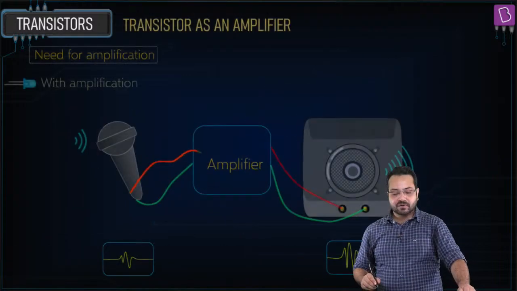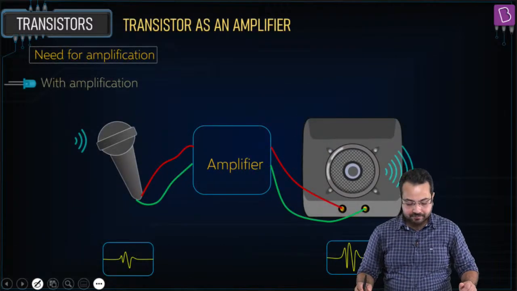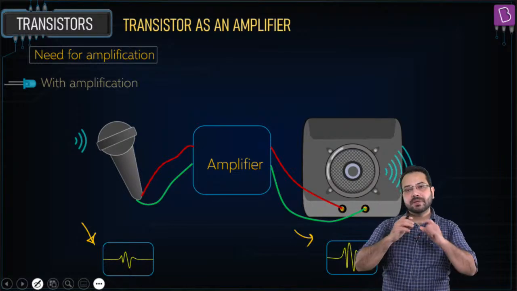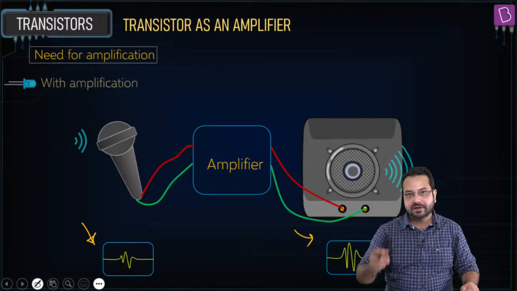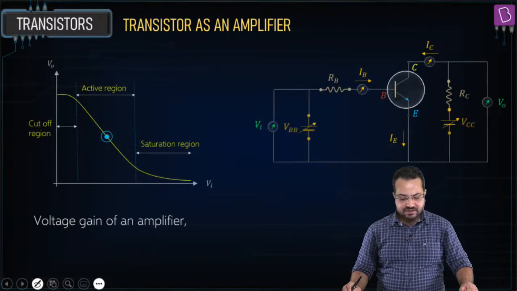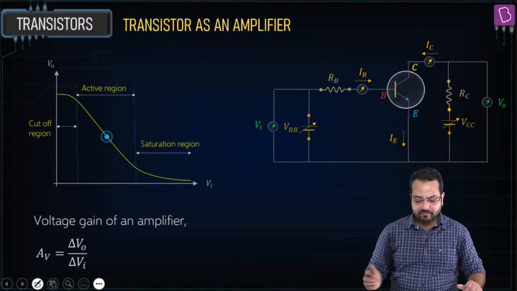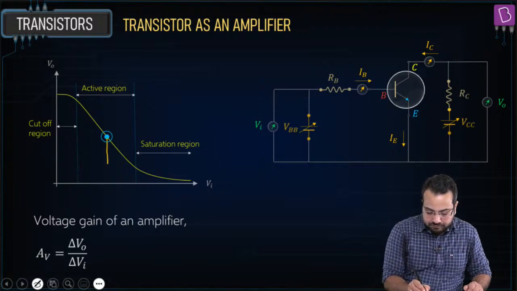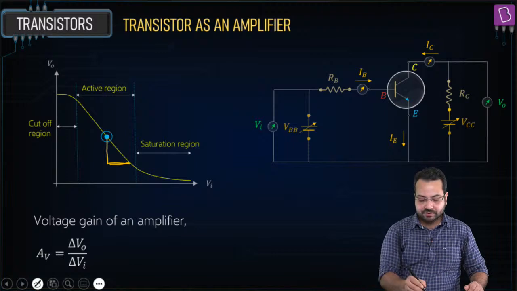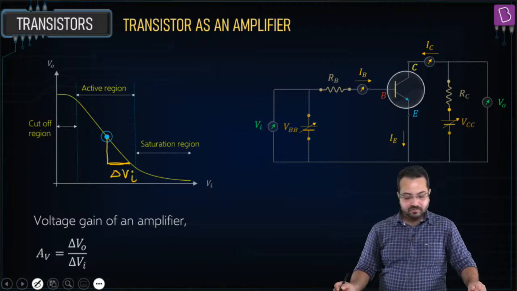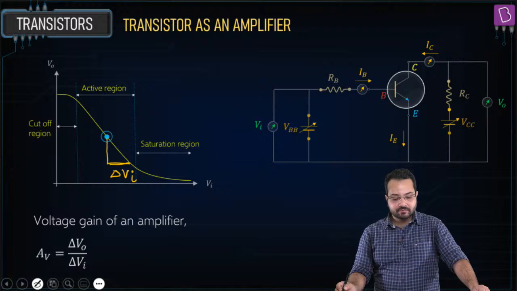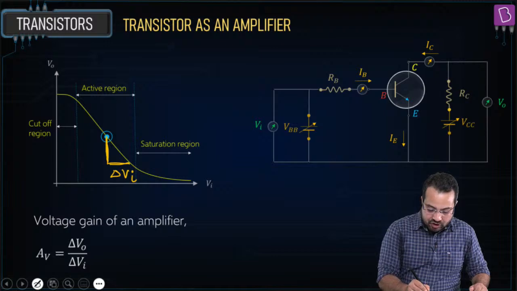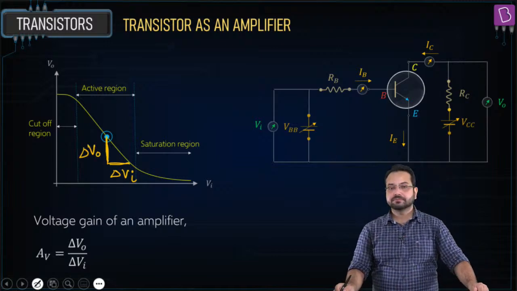Now there's another use of transistor where we use it as an amplifier. So if there is an input signal, the transistor can amplify the signal, meaning it can make the amplitude greater. Okay, and how do we achieve that? It's very simple. The same idea over here. Now let's say you are increasing the input voltage. Let's say this is delta Vi. You are increasing the input voltage. Then in that case, what is going to happen? There is going to be a change in the output voltage as well.